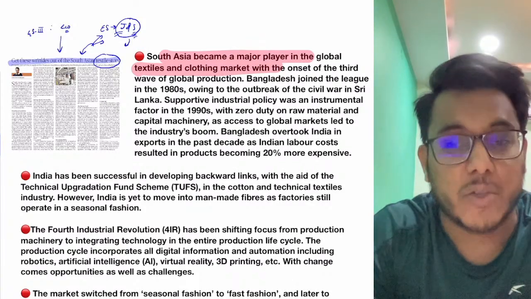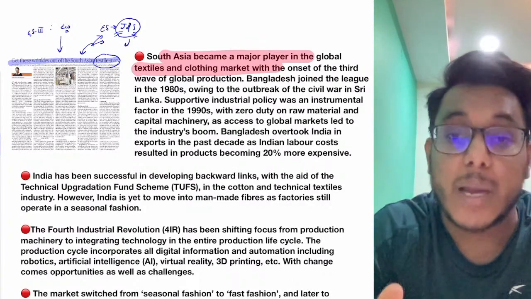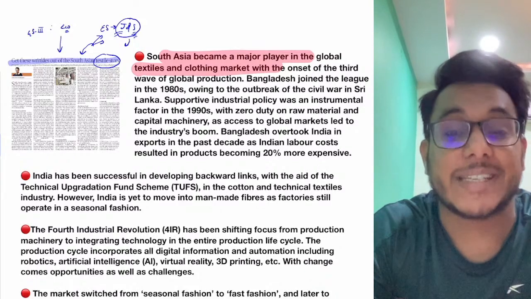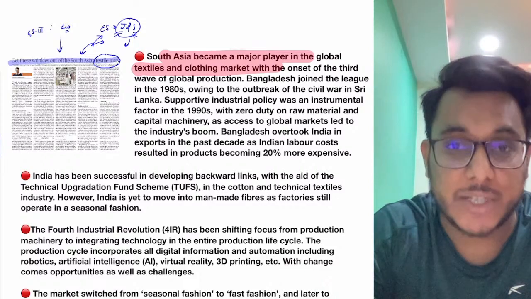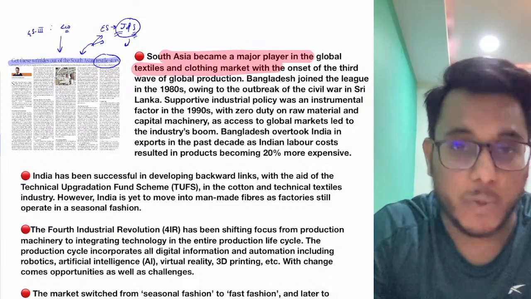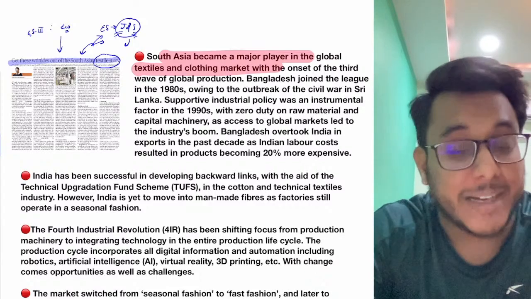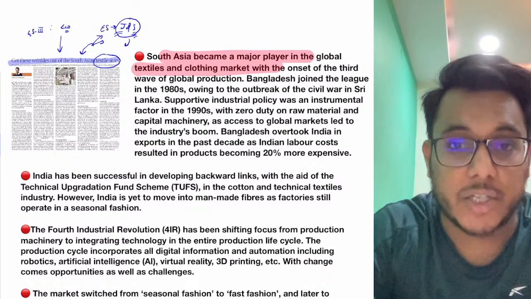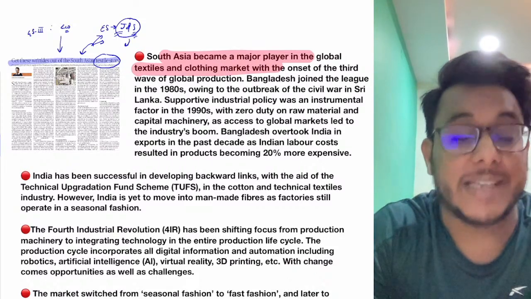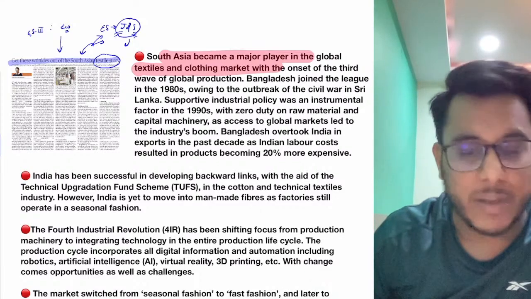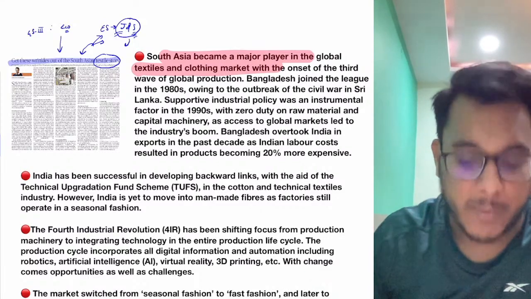Earlier China was the epicenter of low-end manufacturing, but now China is moving to more complex manufacturing such as artificial intelligence and machine learning. All these areas China is exploring, and in China human resources are becoming expensive, but there are still other low-hanging fruits. The Philippines is there, Bangladesh is there, Vietnam is there. These are the countries which still have very large cheap labor. So this area is becoming very important for textile manufacturing.